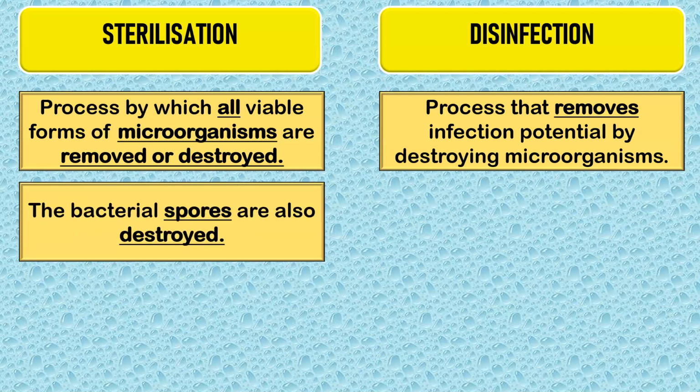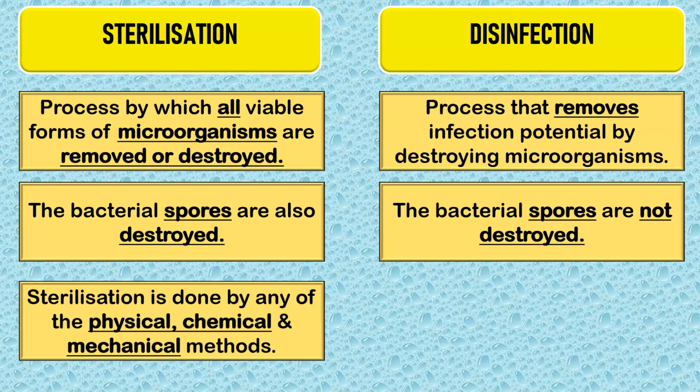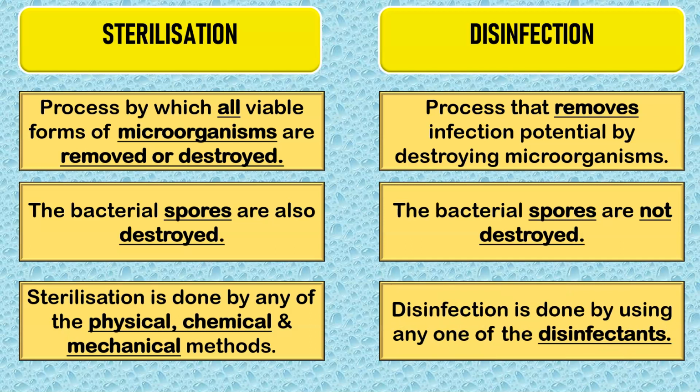The next difference is, in sterilization, the bacterial spores are also destroyed. This is very important. Whereas in disinfection, the bacterial spores are not destroyed. Then the next difference is, sterilization is done by any of the methods, that is physical, chemical or mechanical method, whereas disinfection is done by using any one of the disinfectants. So this is the difference between sterilization and disinfection.